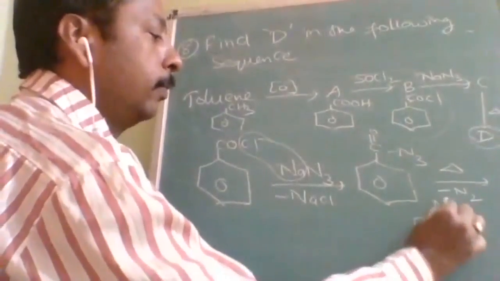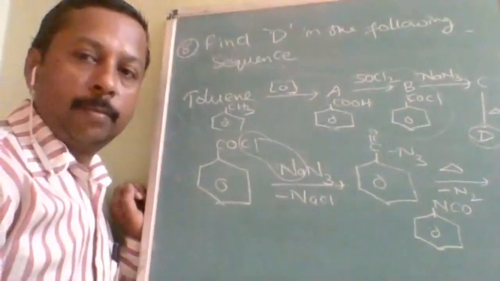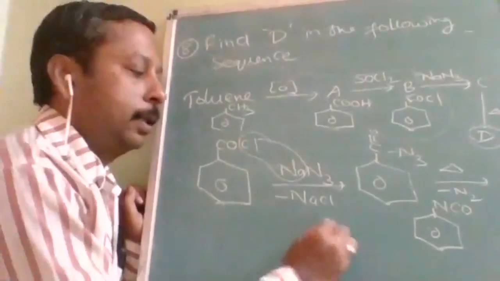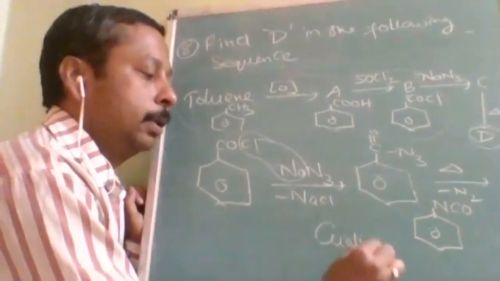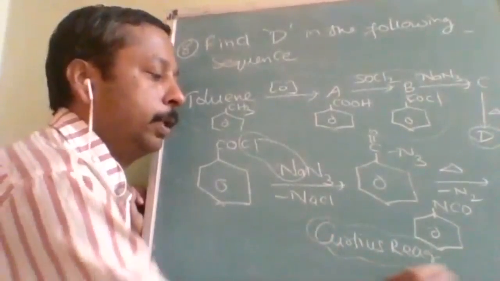CONC. Okay. What will it form? NCO. So this rearrangement is the main issue. This rearrangement is called the Curtius rearrangement. What is it called? Curtius rearrangement. Okay, so very important.